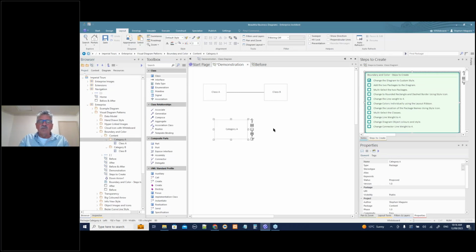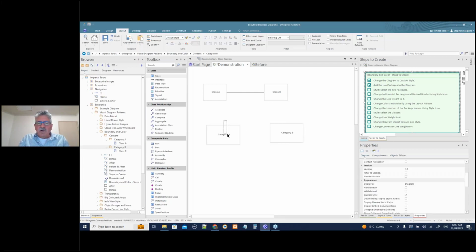Notice that it's lost all of its normal package display with its little tabbed name. Have the name icon, and here I'll do the same thing. So I've got those dragged onto the diagram. Multi-select the two packages. So let's multi-select. I can just lasso those and change the rounded rectangle and dash borders using the style icon.